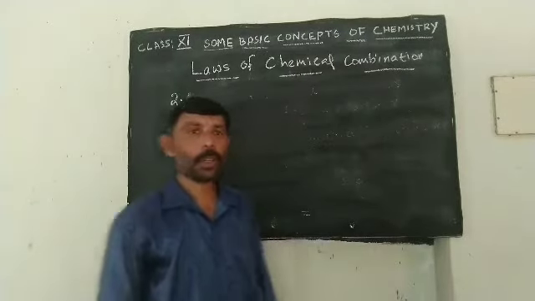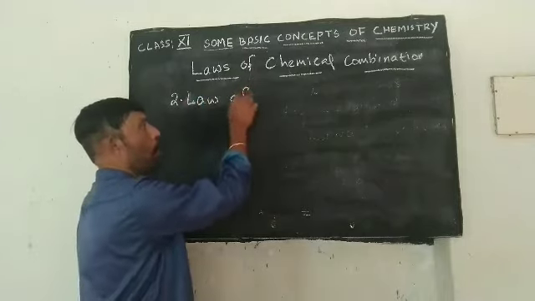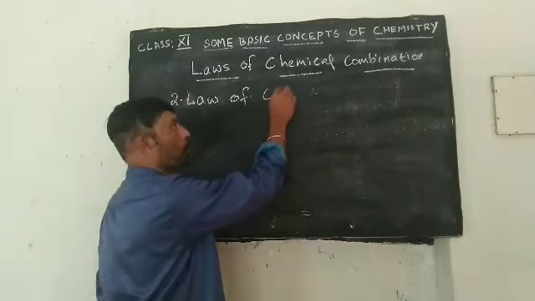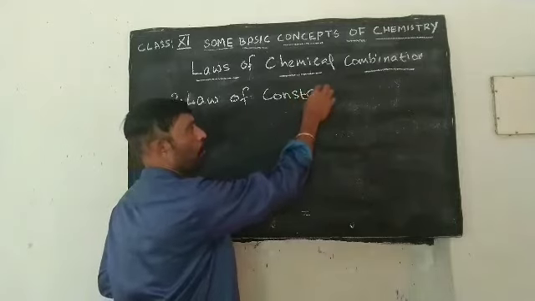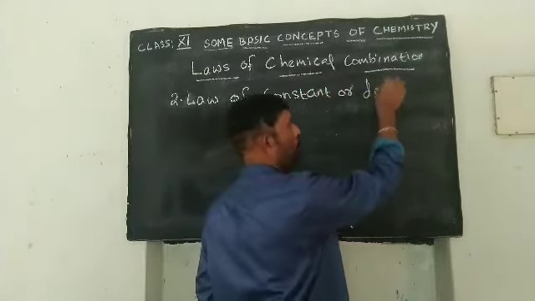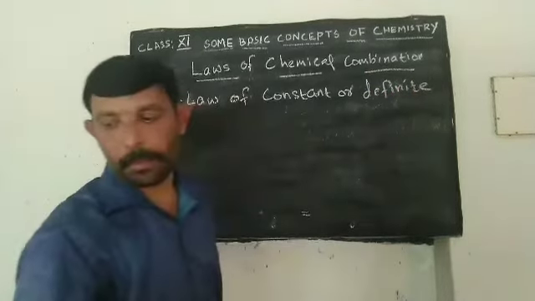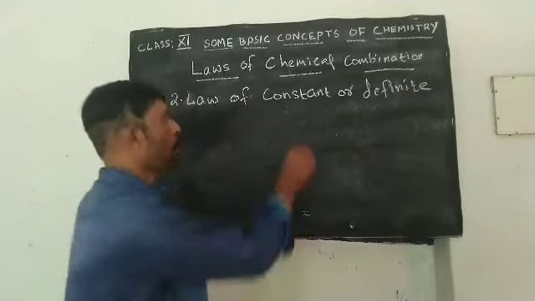The second law is the law of constant proportion, or definite proportion.